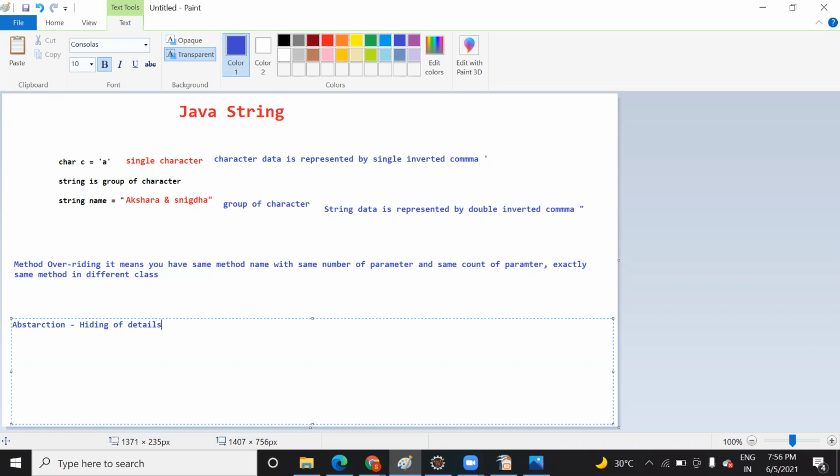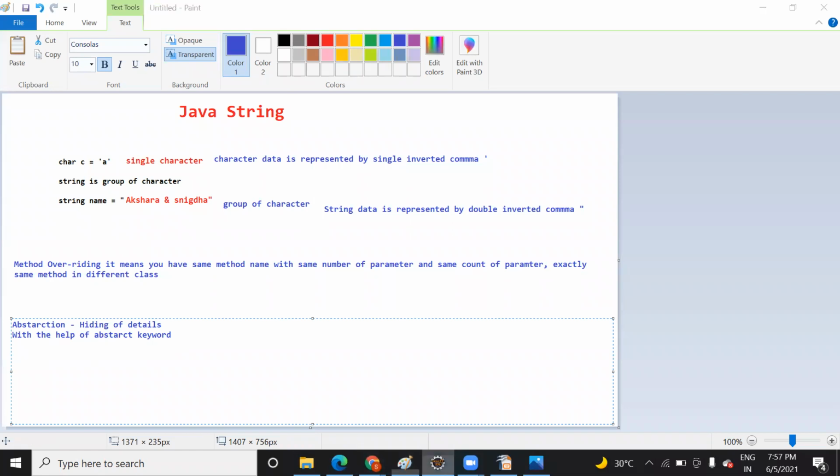So visibility mode you use to make your class private, protected, or secure, or public, like that. In abstraction, you hide the unnecessary detail, and you achieve it with the help of the abstract keyword. Whenever you use the abstract keyword with any method or class, it means you will not provide a body in that class. The body will be provided in the child class. In this way you prevent access, or you can provide security.